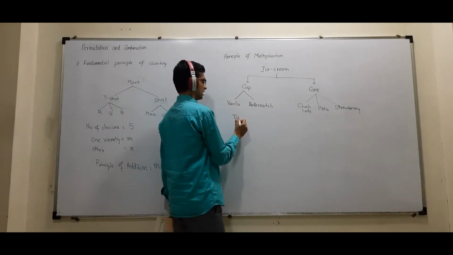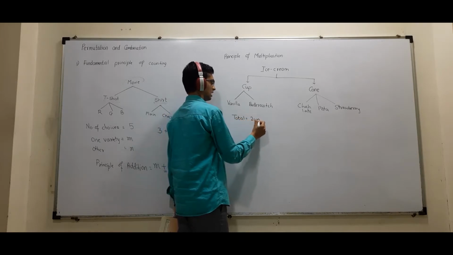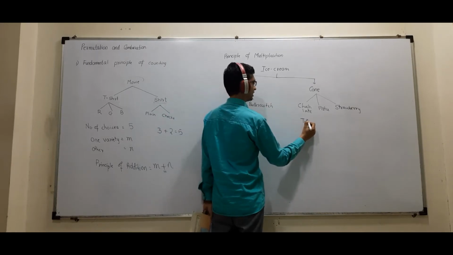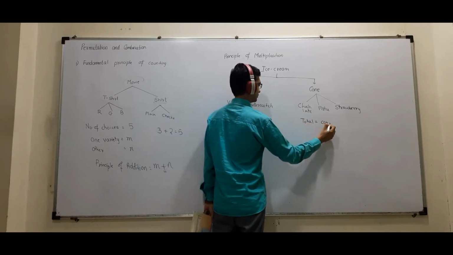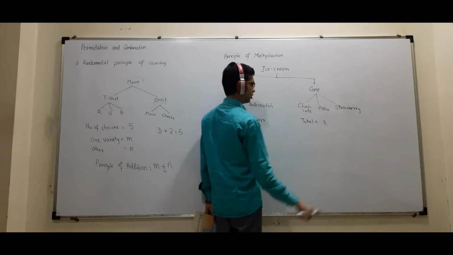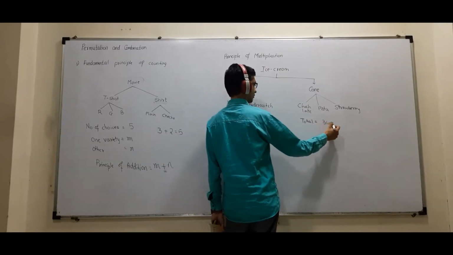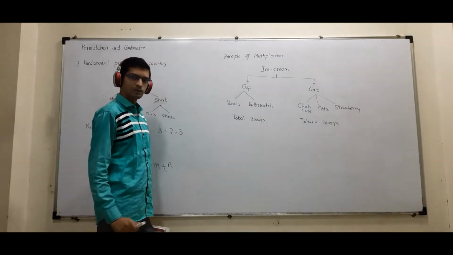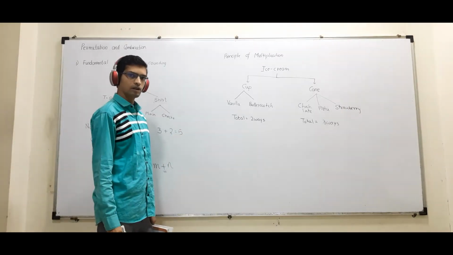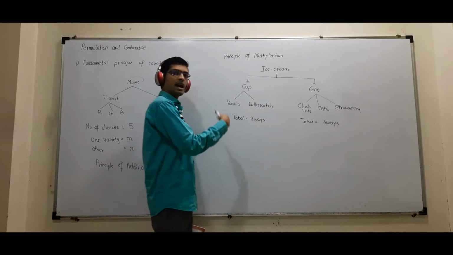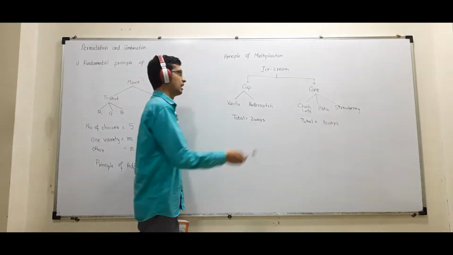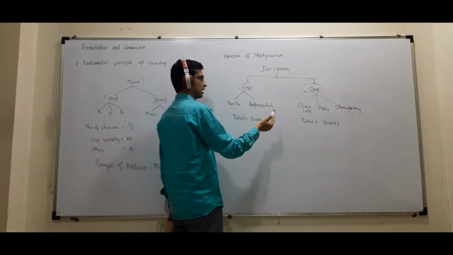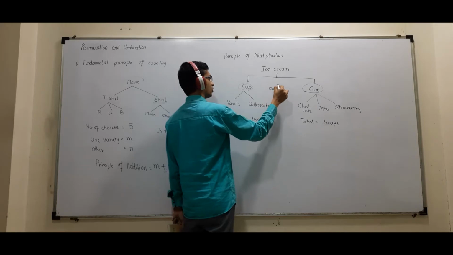Here there are total ways, that is two ways. Correct? There are two ways of choosing a cup and three ways of choosing a cone. Correct? So what about this now? There are two ways of cups, three ways of cone. And I am eating a cup also and I am eating a cone also. I have told you all that you have to eat cup also, you have to eat cone also. Means you have to eat both, cup also and cone also.